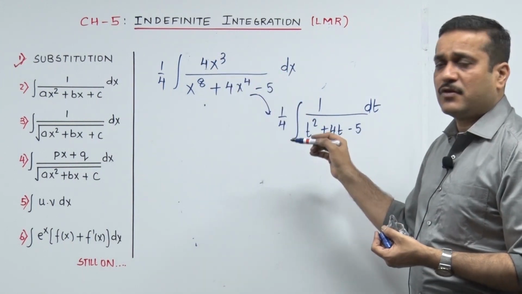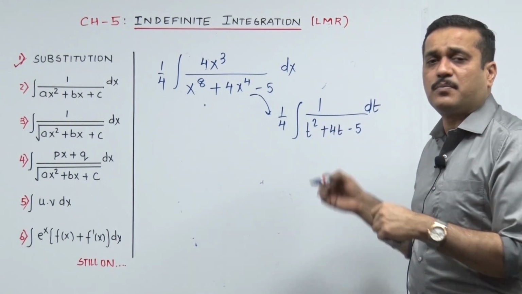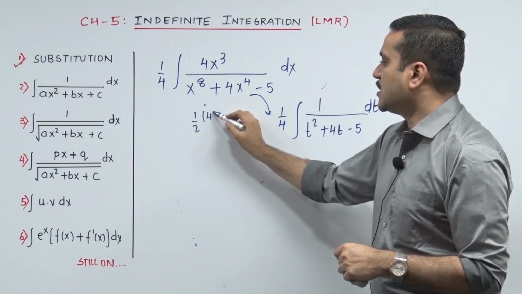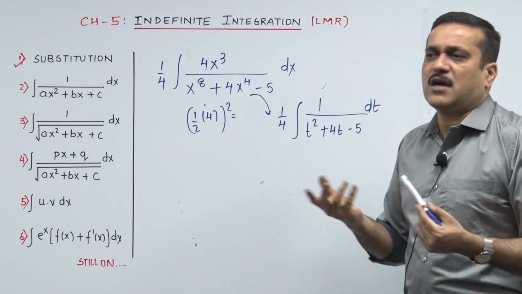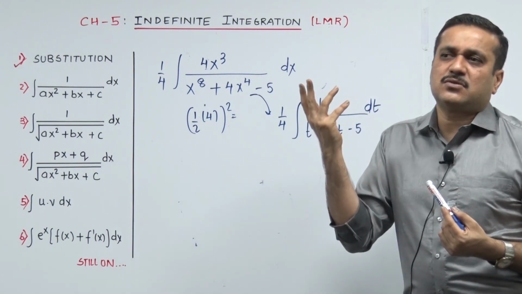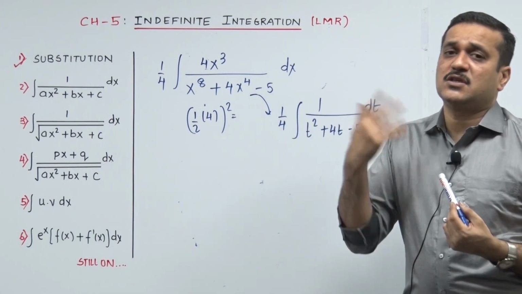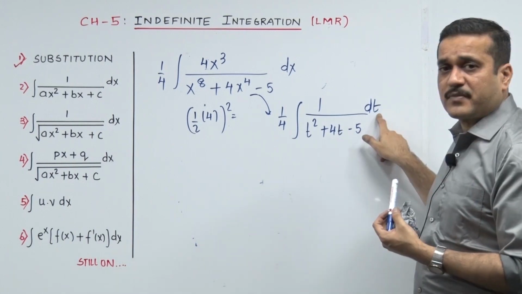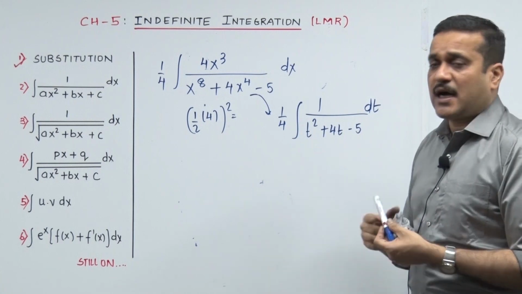And the sum now takes a new shape, 1 upon 4, 1 upon. Now that's a quadratic, so the student really gears himself to pounce onto that. He will first calculate half into the coefficient of t, the whole square. Do you mind me now switching to t language, sir? How does it matter? You say the integration of x raised to n is x raised to n plus 1 upon n plus 1, so on some other day the integration of t raised to n, of course with respect to t, will go t raised to n plus 1 upon n plus 1. So finally, it hardly matters.